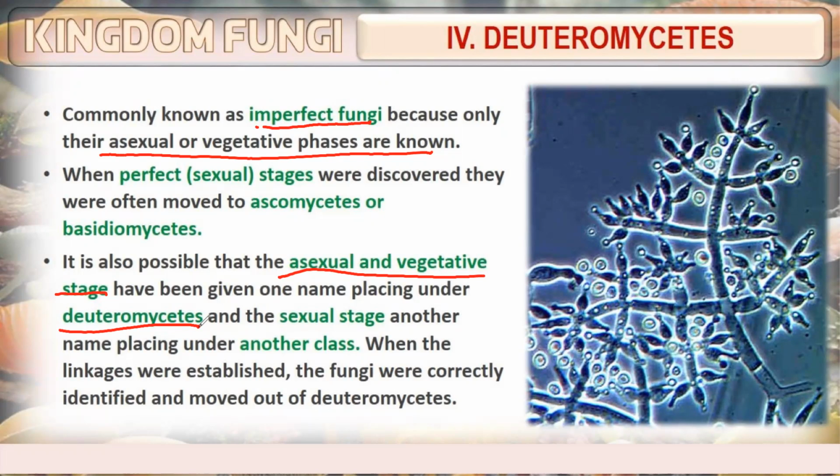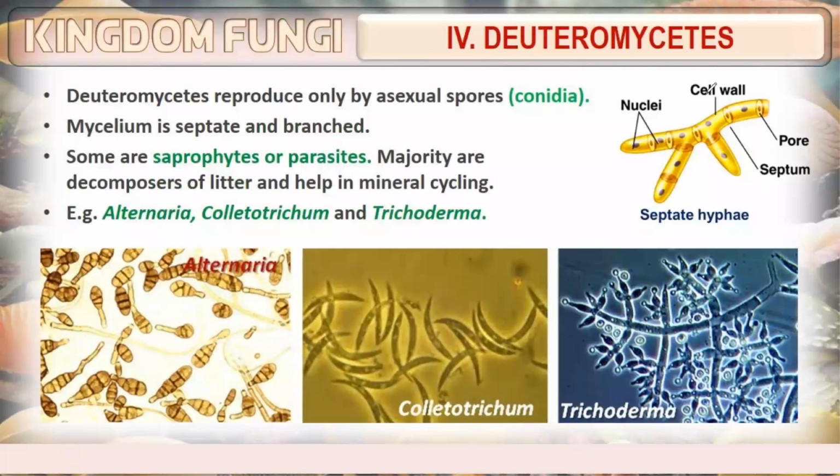When the linkage was established, the fungi were correctly identified and moved out of Deuteromycetes. Deuteromycetes reproduce only by asexual spores, that is, conidia formation. Mycelium is septate and branched. Some are saprophytes or parasites.